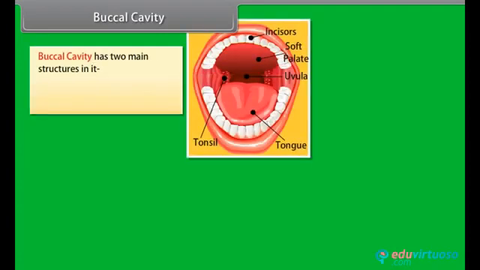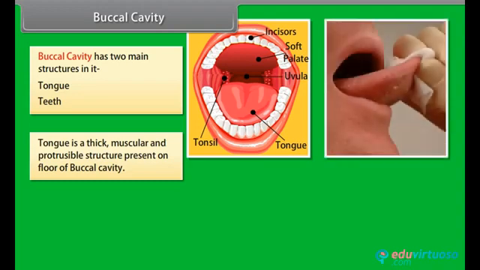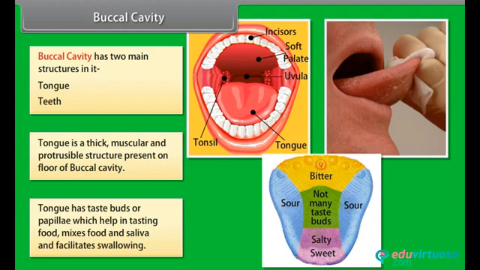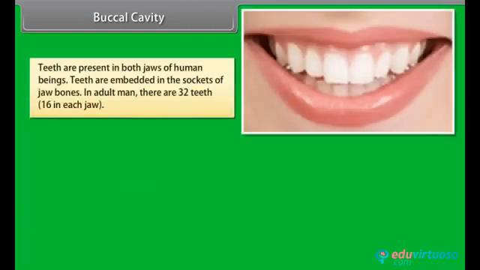Buccal cavity. Buccal cavity has two main structures in it: tongue, teeth. Tongue is a thick, muscular, and protrusible structure present on floor of buccal cavity. Tongue has taste buds or papillae which help in tasting food, mixes food and saliva, and facilitates swallowing. Teeth are present in both jaws of human beings. Teeth are embedded in the sockets of jaw bones.